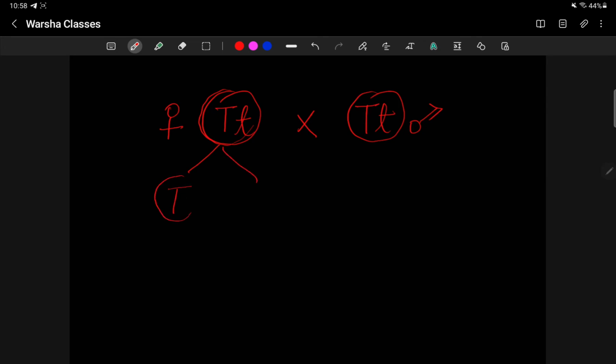One gamete will have the dominant trait, one gamete will have the recessive trait. This is the law of segregation.